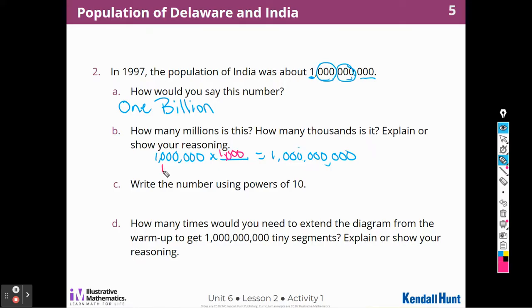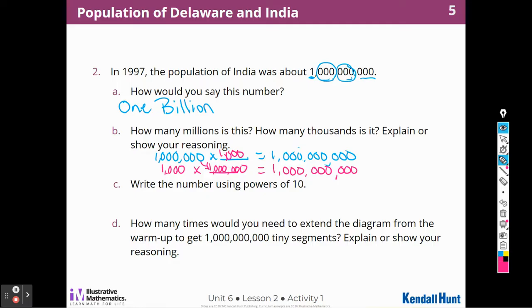So now I'm going to ask myself, what do I have to multiply 1,000 by to get to a billion? Oh my goodness. Well, 1,000 only has 3 zeros. So I'm going to have to multiply it by a million. 1, 2, 3, 4, 5, 6, 7, 8, 9. So now I get my 9 zeros.